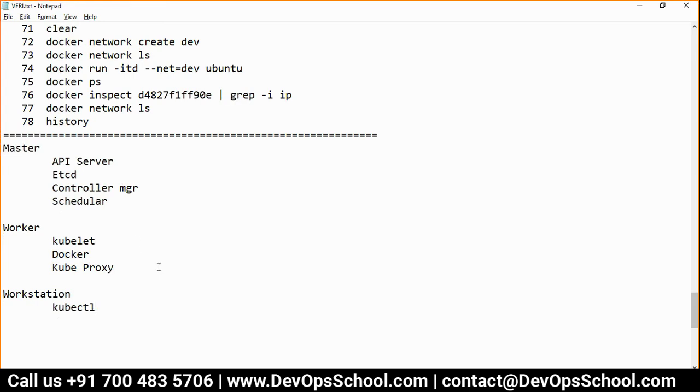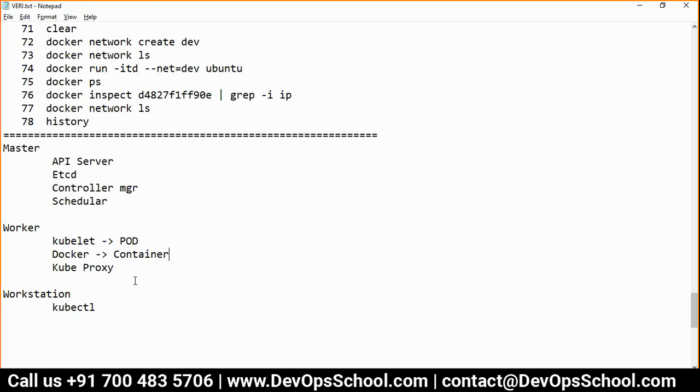So guys, think about it. What Kubernetes says is: run your application inside a pod. That means, simply, Kubernetes is saying run your application inside a container and then put that container inside a pod, which I will manage. Now tell me one thing here. Who creates a pod? Kubelet creates a pod. You know that. Now who creates a container? Docker creates a container. You know that. Correct?